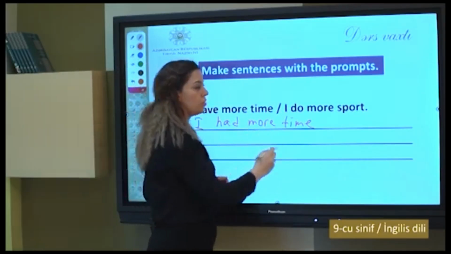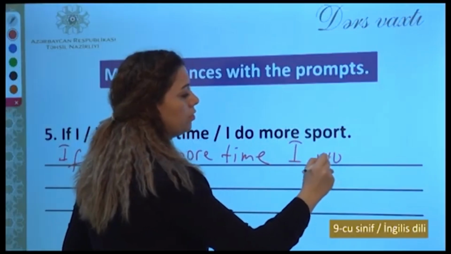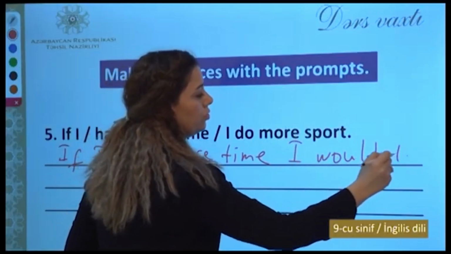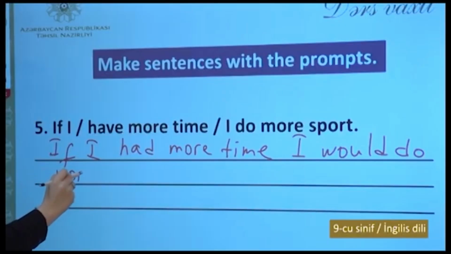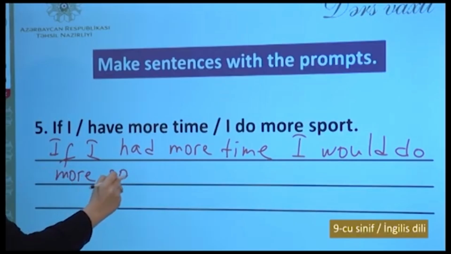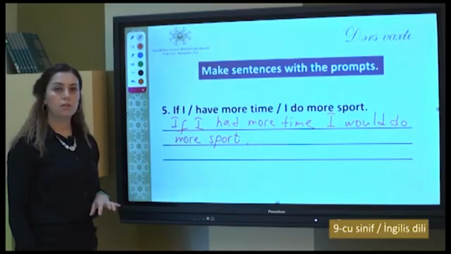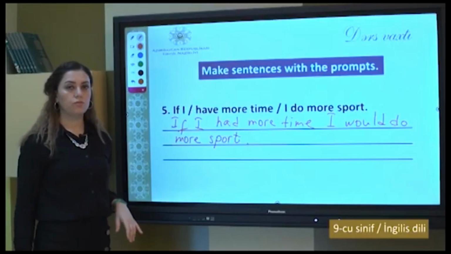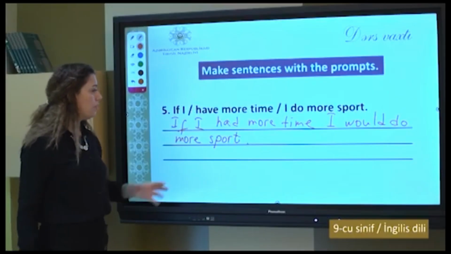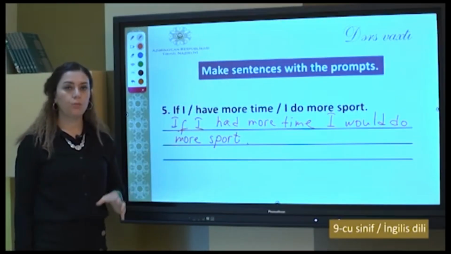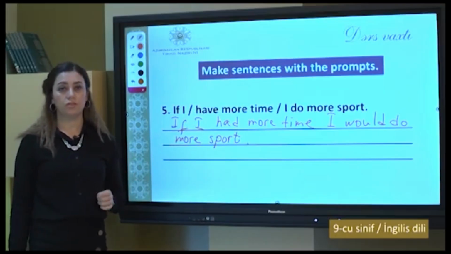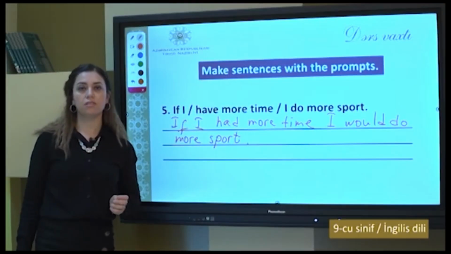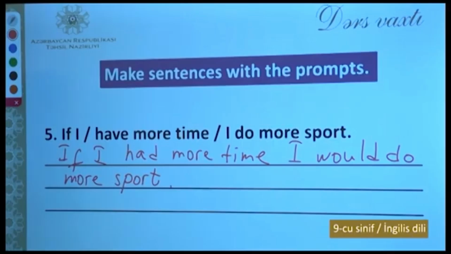I would do more sport. What is the unreal situation? What is not true? The truth is that I don't have more time. But if I had more time, I would do more sport. Do you understand, guys? This is a very useful language. If you understand the second conditional, it will be very useful in your speech.